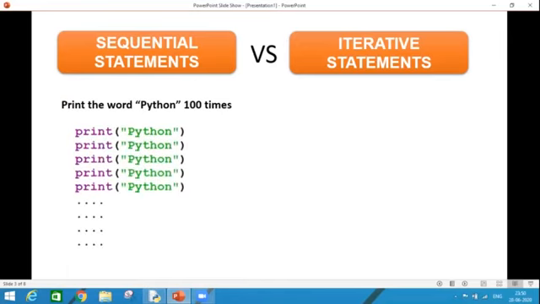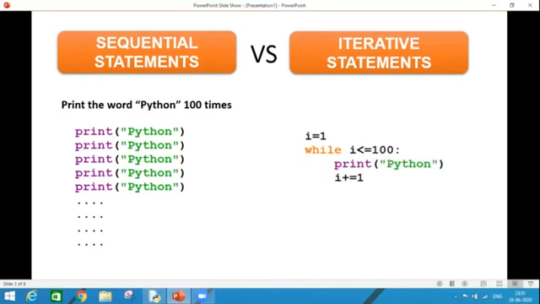In this code, I have written the same statement print Python 100 times. But is it really possible practically that I need to repeat the same statement 100 times or 1000 times or 2000 times? No. So for such problems, we have a solution, the iterative statement.